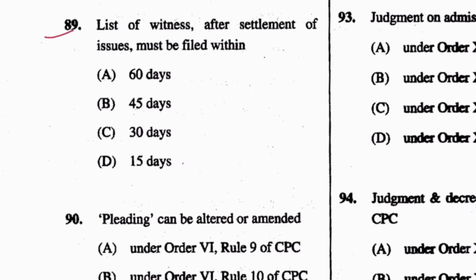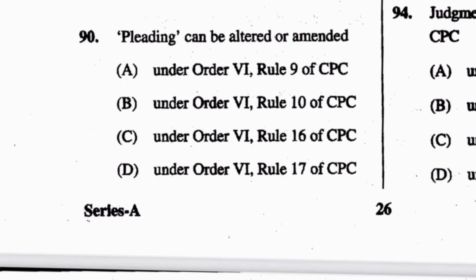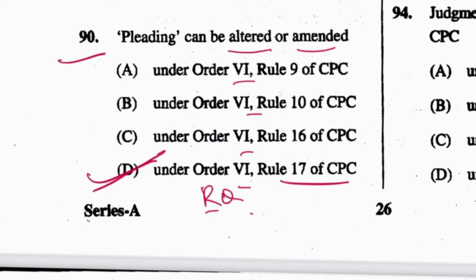Next, 89. List of witness after settlement of issue must be filed within 15 days. D is the answer. It is mentioned where? In Order 16, that is summons to witnesses, in Rule 1. Next, 90. Pleading can be altered or amended under Order 6. Which rule? Rule 17. D is the answer. This is a repeat question.